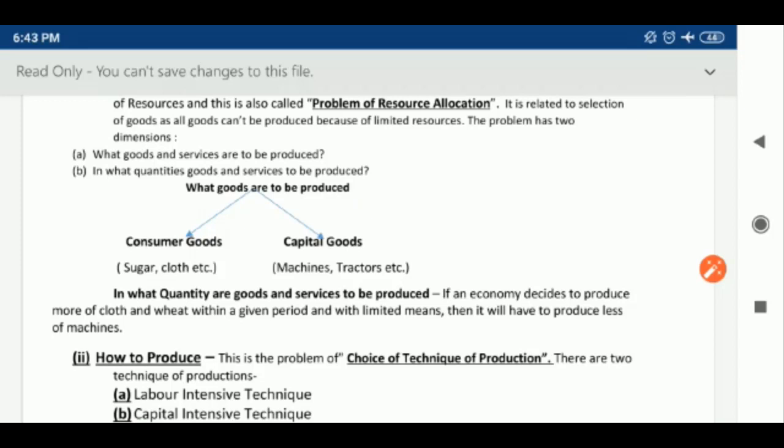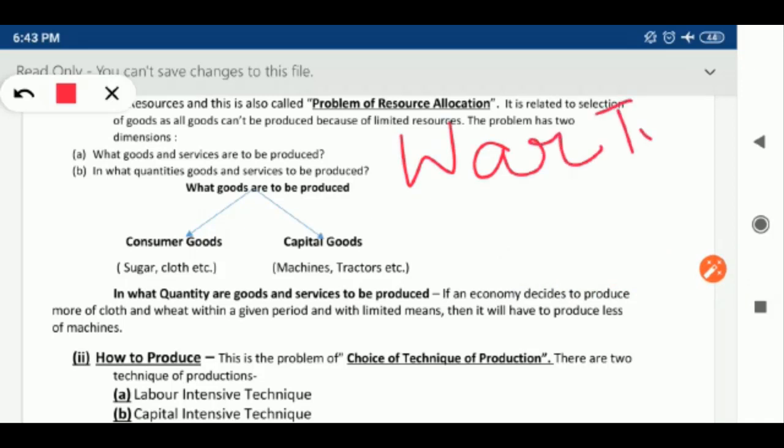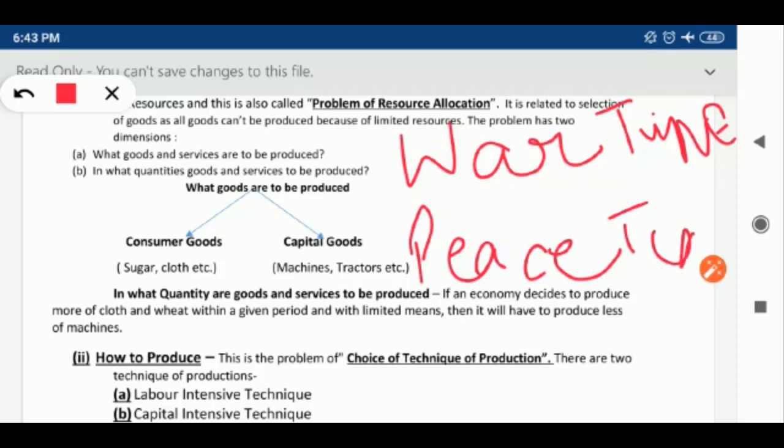You can take cloth, sugar, rice, wheat as examples under consumer goods. Two other types of goods can be considered. One is wartime goods, at the time of war, and the second one is peacetime goods, which we can also call civil time goods. Wartime goods, consider guns, tanks which are used at the time of war, and peacetime goods means bread, butter, food items which are the basic necessities.